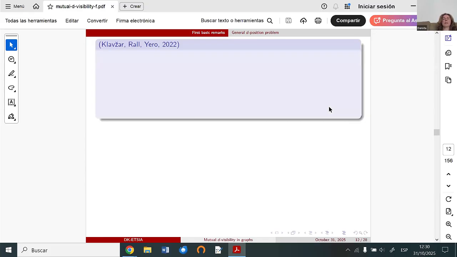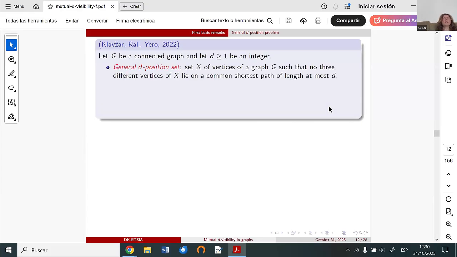So this is the reason I now want to speak about the general d-position concept, because this is the invariant of the general position problem, where we also take care only about vertices from this general d-position set such that the distance between these two vertices is at most d.